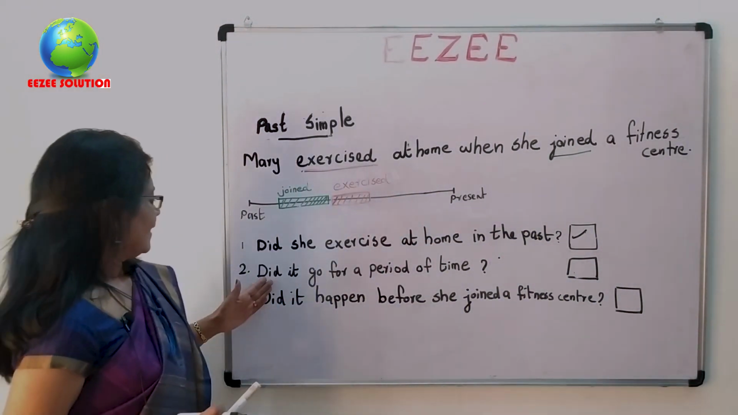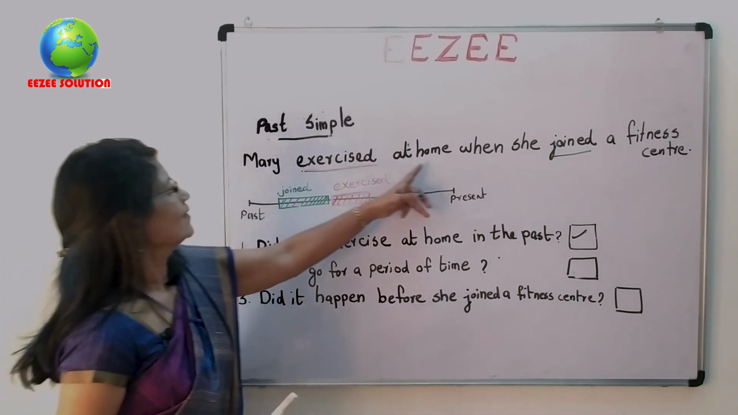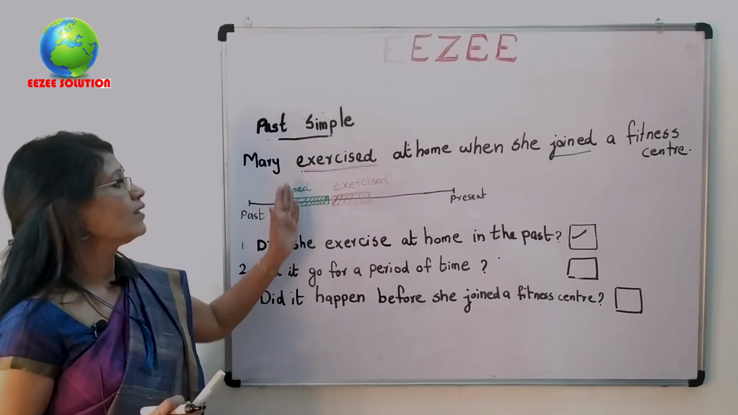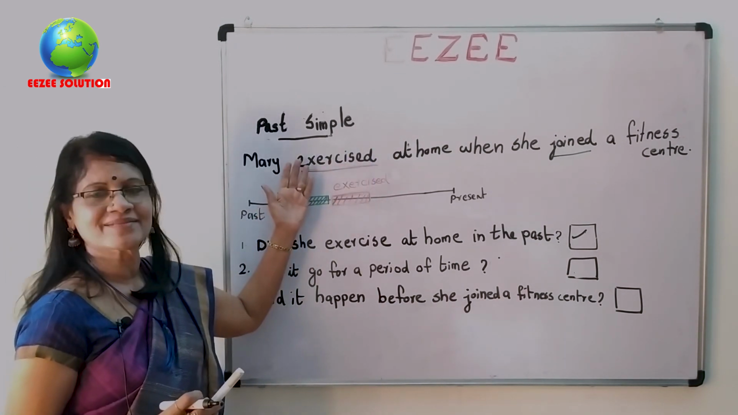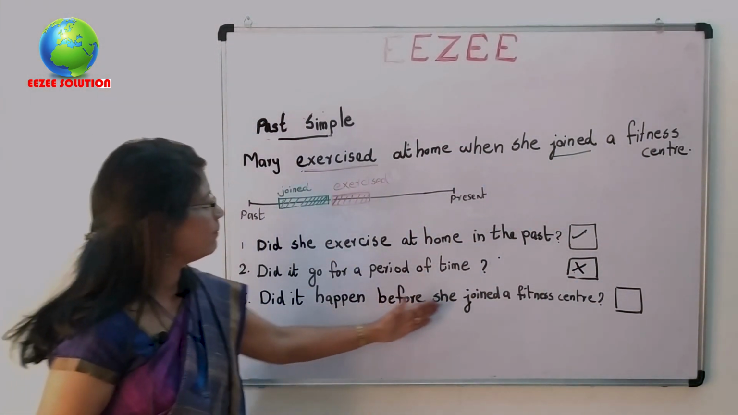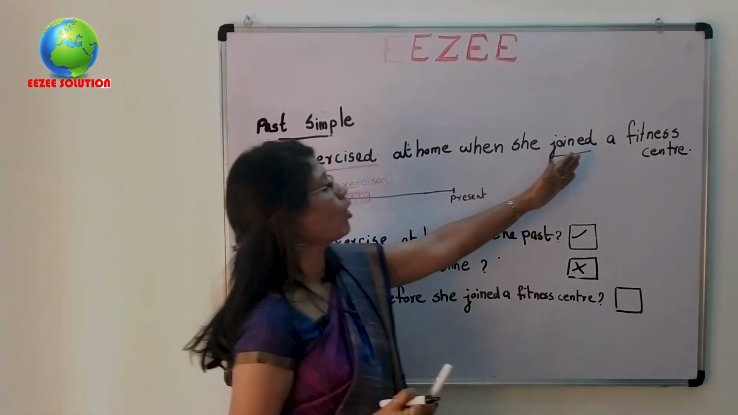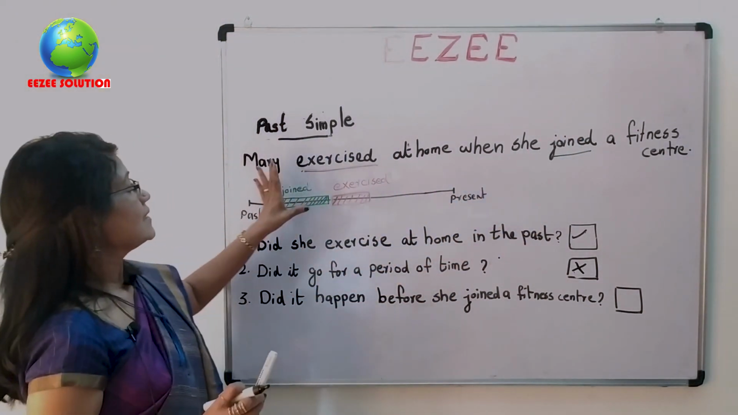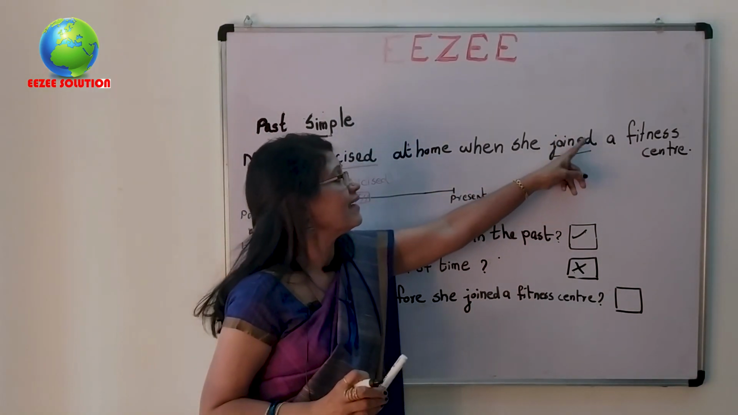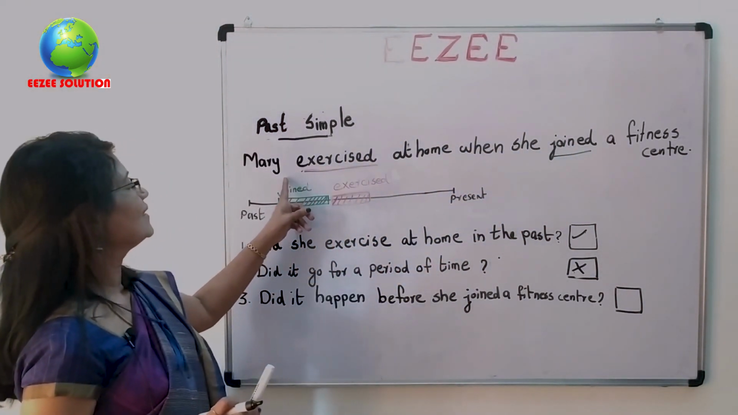Then, next. Did it go for a period of time? Is it clear in this sentence? No, it's not written. It's not mentioned. So, it's not clear. Next one. Did it happen before she joined a fitness center? Mary exercised at home when she joined a fitness center. That means she started exercising at home when she joined a fitness center. This event, this activity happened first. After that only this happened.